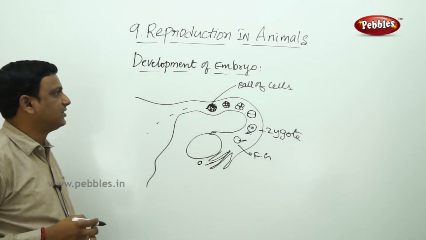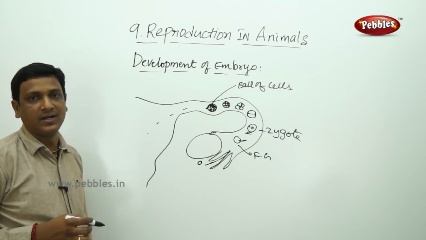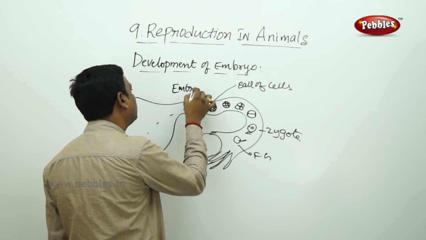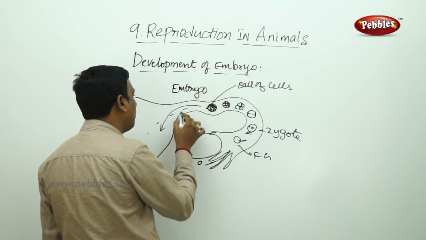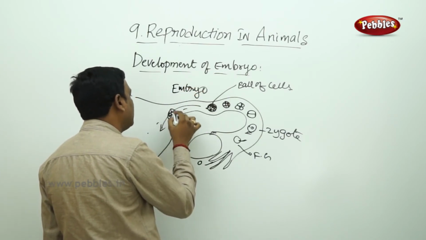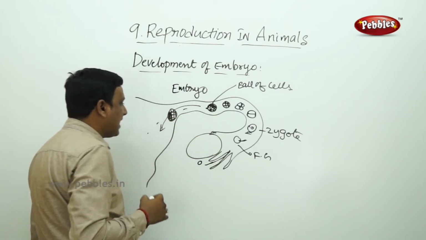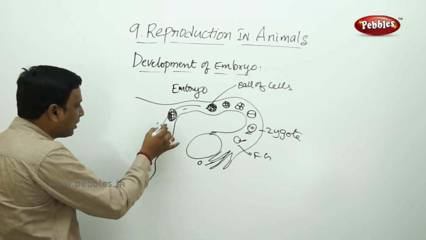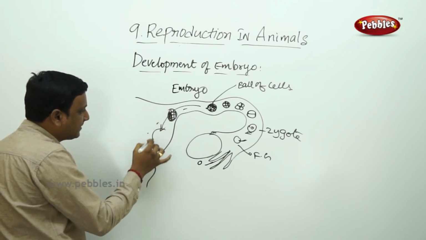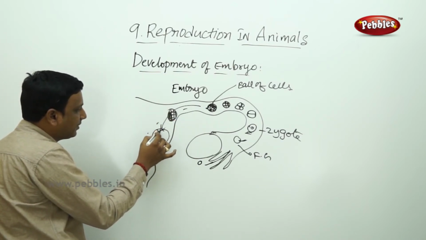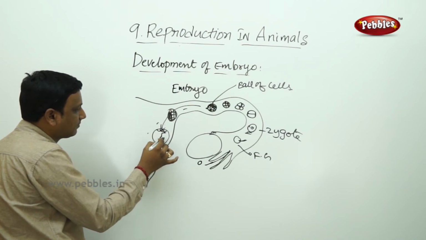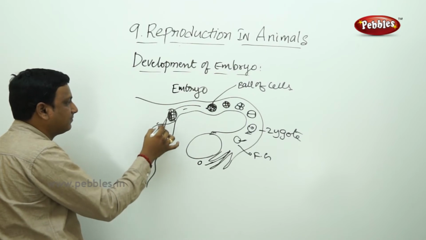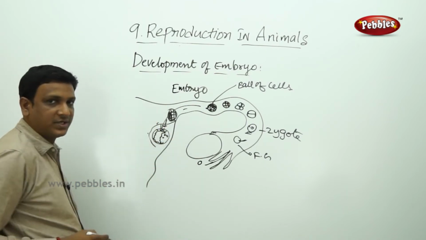So what happens to this ball of cells? What is this called? This is called an embryo. In this embryo, the number of cells increases, and it gets implanted in the uterus. In the wall of the uterus, the embryo gets implanted. Here is the embryo; it gets implanted in the wall of the uterus.